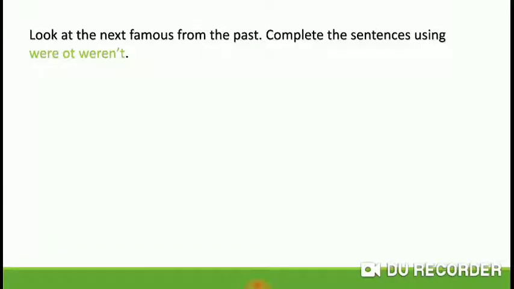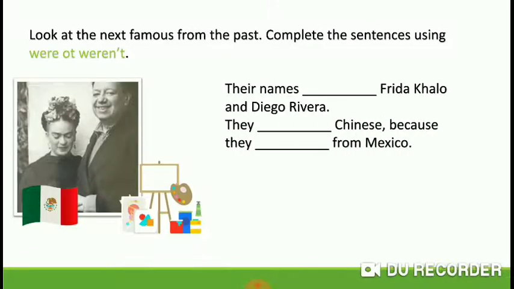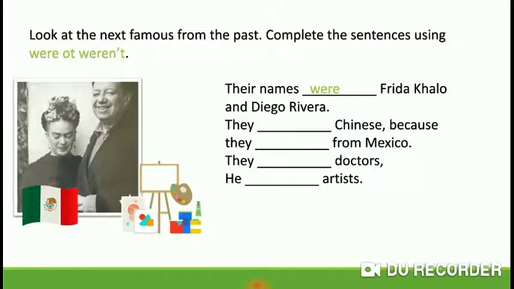Look at the next famous from the past. Complete the sentences using were or weren't. Their names were Frida Kahlo and Diego Rivera. They, Chinese. Weren't Chinese. From Mexico. Were or weren't?